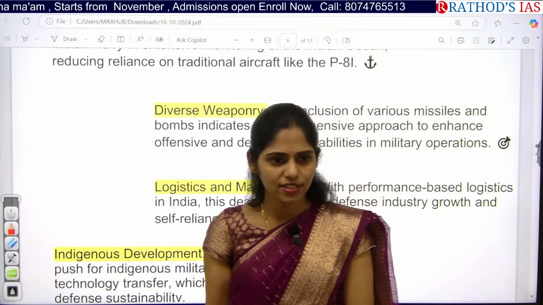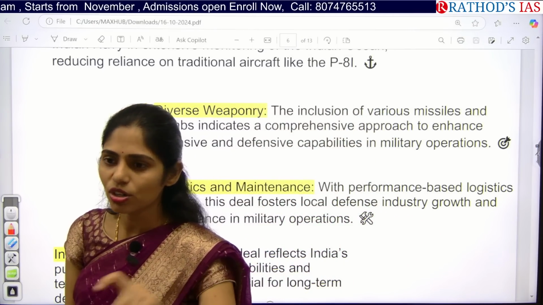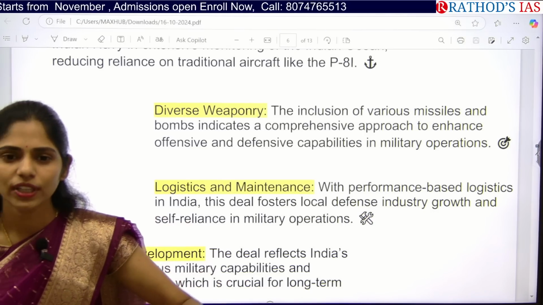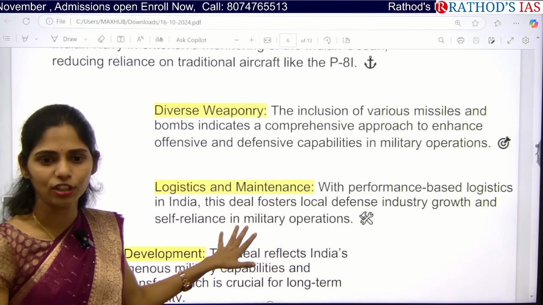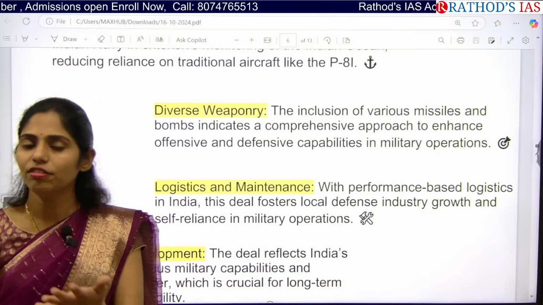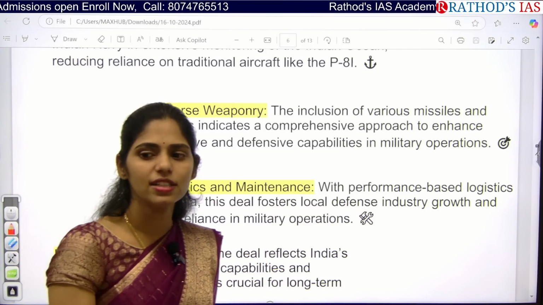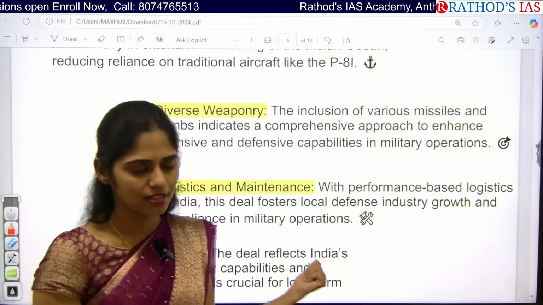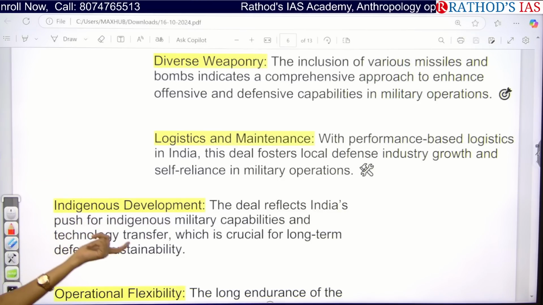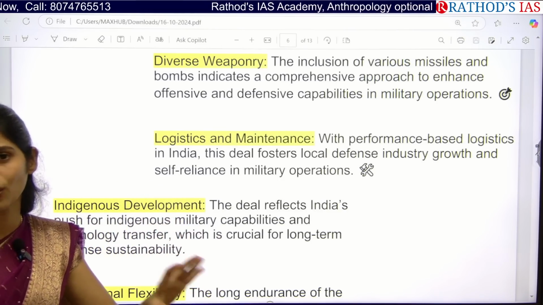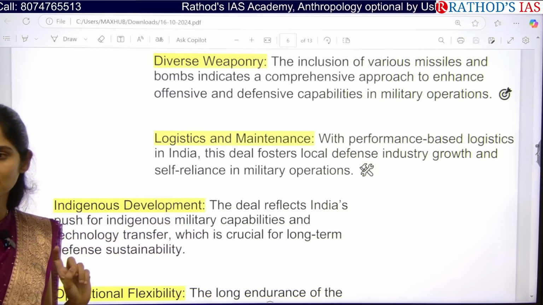Obviously our local industries will also get an opportunity to get modern technology, and they will be working on that kind of technology so that in future we can get indigenous development of that kind of equipment. And next, this will be helpful for Make in India as well as self-reliant India, or Atmanirbhar Bharat, in our defense technology.